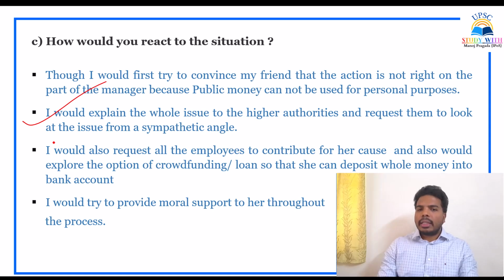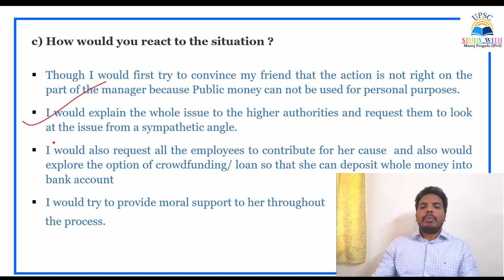I would also request all the employees to contribute for her cause, and explore the option of a crowdfunding loan so that she can deposit the whole money into the bank account. The first thing to be done is that the whole money has to be recovered. There is no other option. Since she has no money, some of the colleagues and employees, including myself, can give money to her, and she can deposit it immediately without any delay.